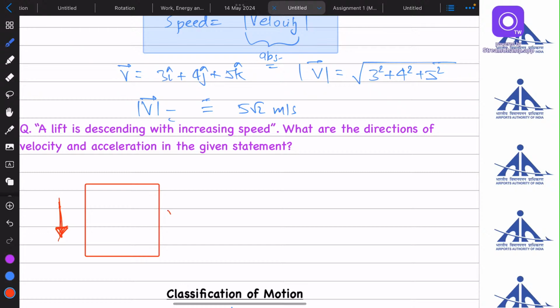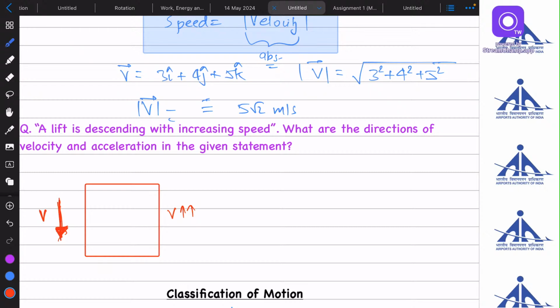If we know the direction of motion, we can know the direction of velocity of the body. That's why I have drawn the velocity in the downward direction.